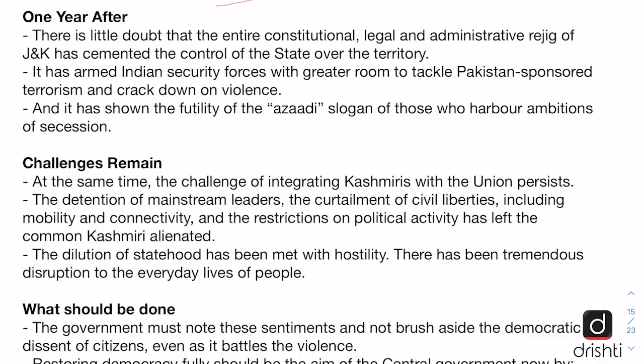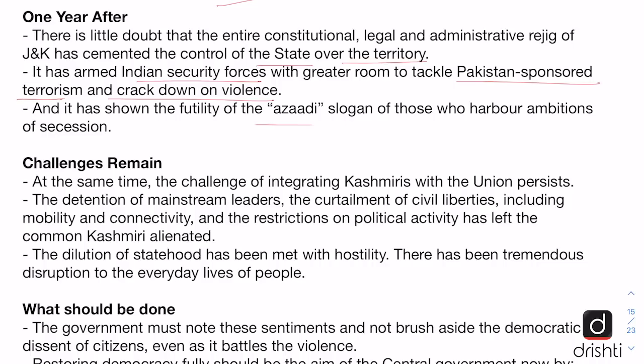And after a year of this dramatic change in the status of Jammu and Kashmir, there is little doubt that the entire constitutional, legal and administrative rejig of J&K has cemented the control of the Indian state over Jammu and Kashmir. It has armed the Indian security forces with greater room to tackle Pakistan-sponsored terrorism and crack down on violence.